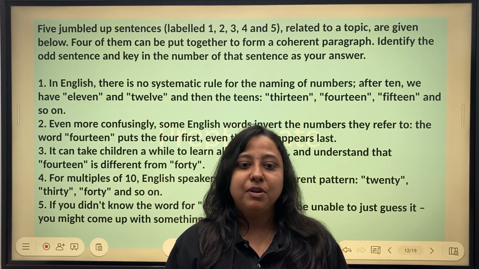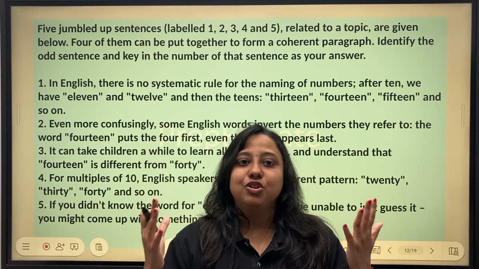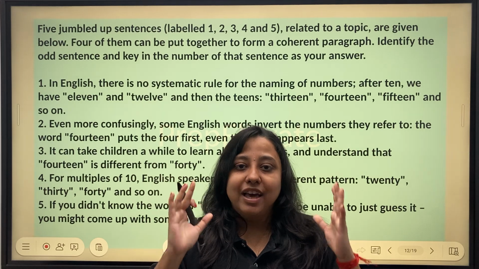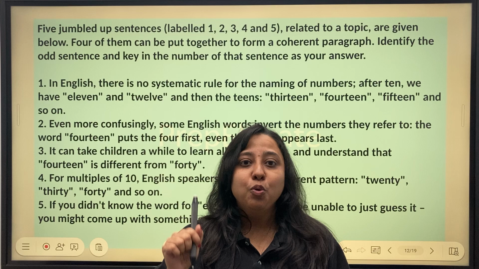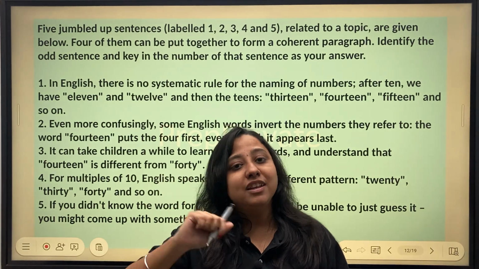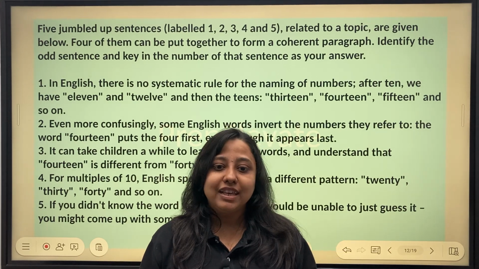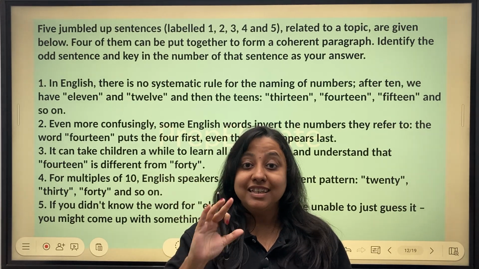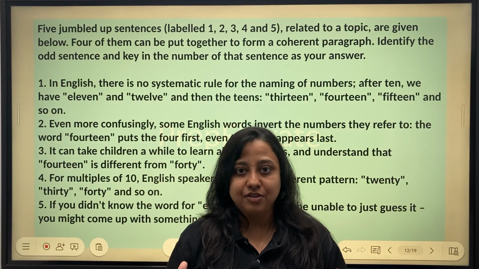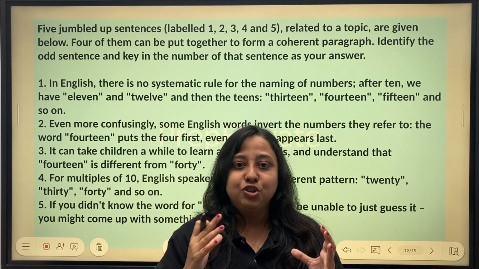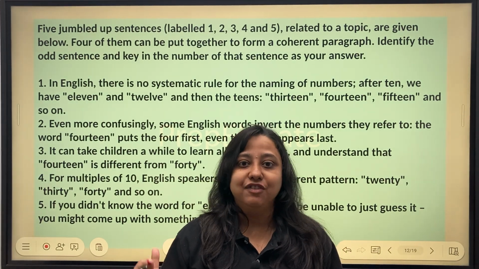One more thing you can keep in mind, let's say there are five sentences, right? Four of them discuss the topic in a positive light. So there is a positive connotation, all right? And then there is one sentence which discusses the same topic but in a very negative light, right? There is a negative connotation. So in that case also I can say that that particular sentence is odd because it disagrees with the tone of the other sentences. All right, pretty much I think this should be enough to proceed with the questions, and like I mentioned, we'll come up with a dedicated video later.